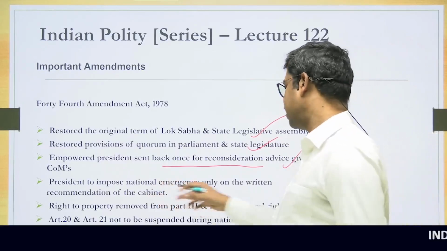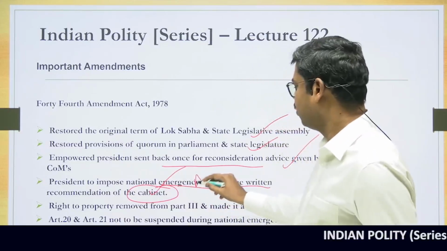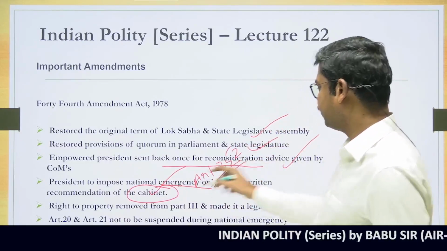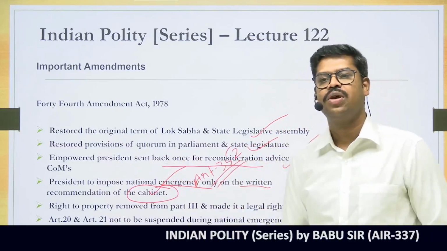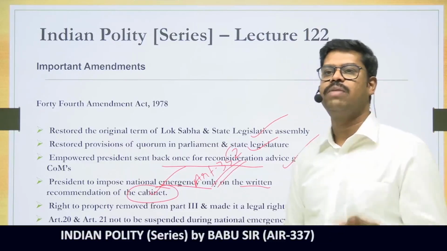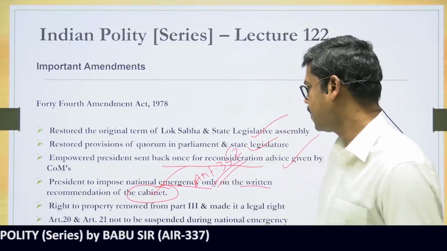President to impose national emergency only on the written recommendation of the cabinet. Very good. So this was brought in Article 352. In fact, the only article where the word cabinet is mentioned is only Article 352. So today, the national emergency is to be imposed only on the basis of the written recommendation that is given by the cabinet.